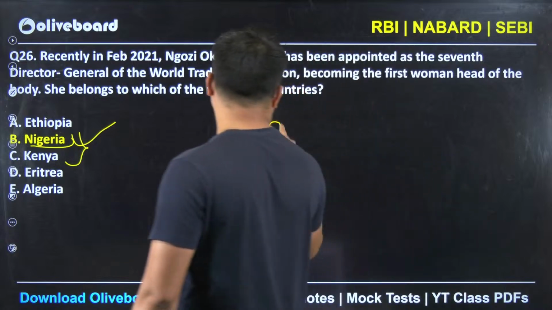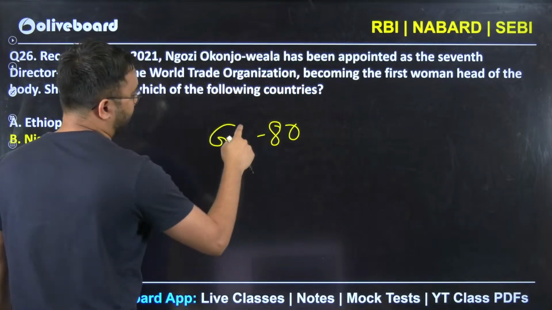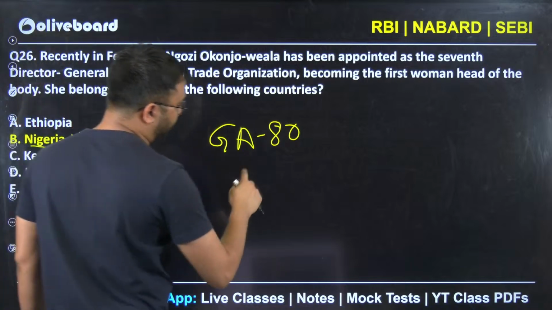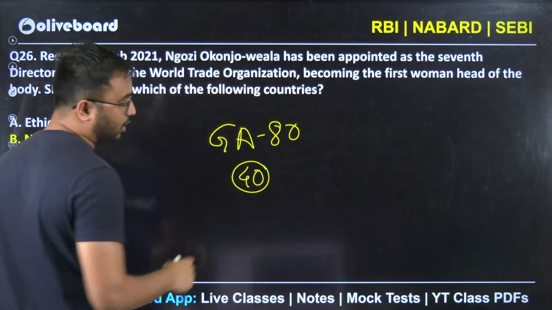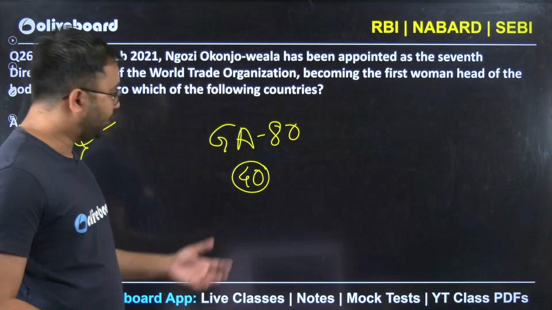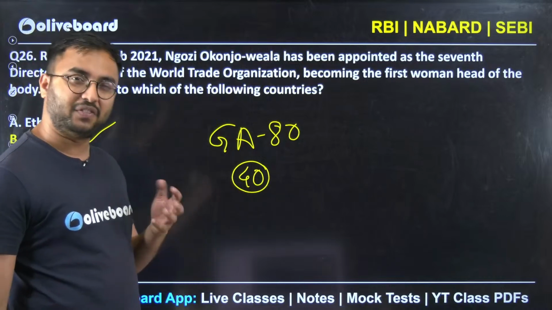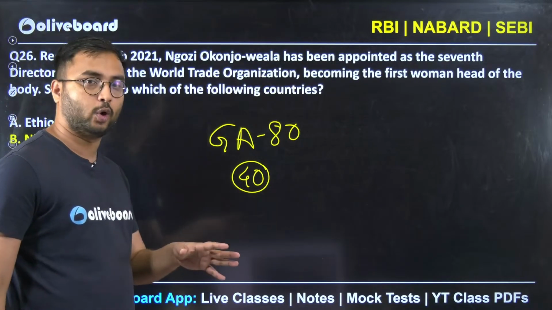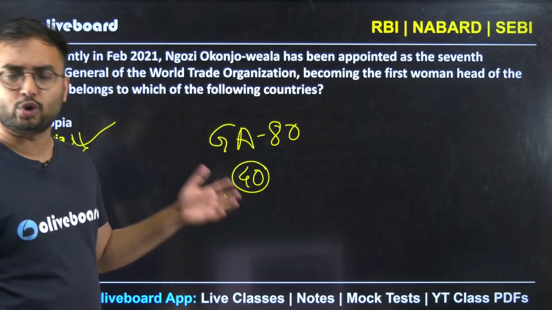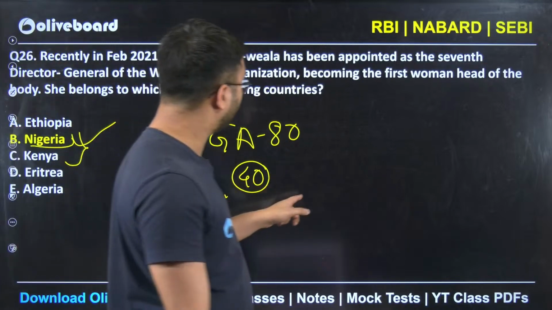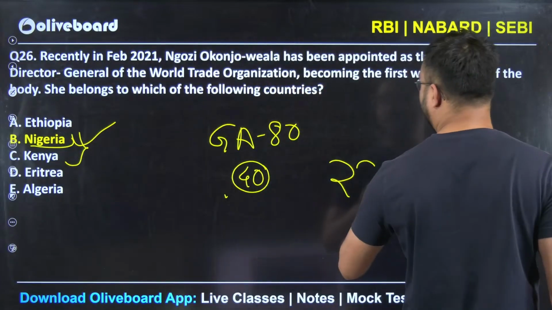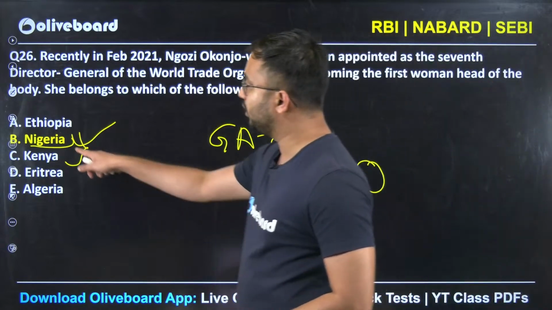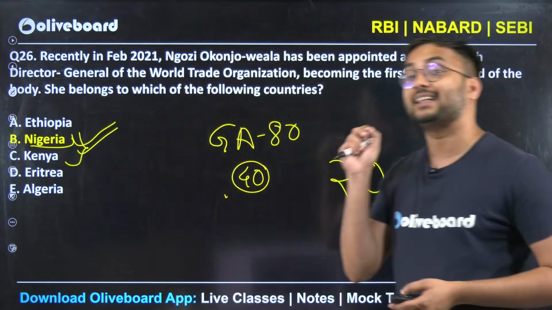For example, if 80 questions are there in GA, and in the first 15 minutes you have attempted almost 40 questions, this is a really good attempt. If you think out of this 40, maybe 10 or 15 could be wrong, or maybe 10 could be wrong, not more than 10 could be wrong, this is a really decent attempt. You should not take more risks. But suppose your attempt is 20 or 25, then definitely for such questions, you shouldn't lose your confidence. You should actually try to apply logic wherever it can be.